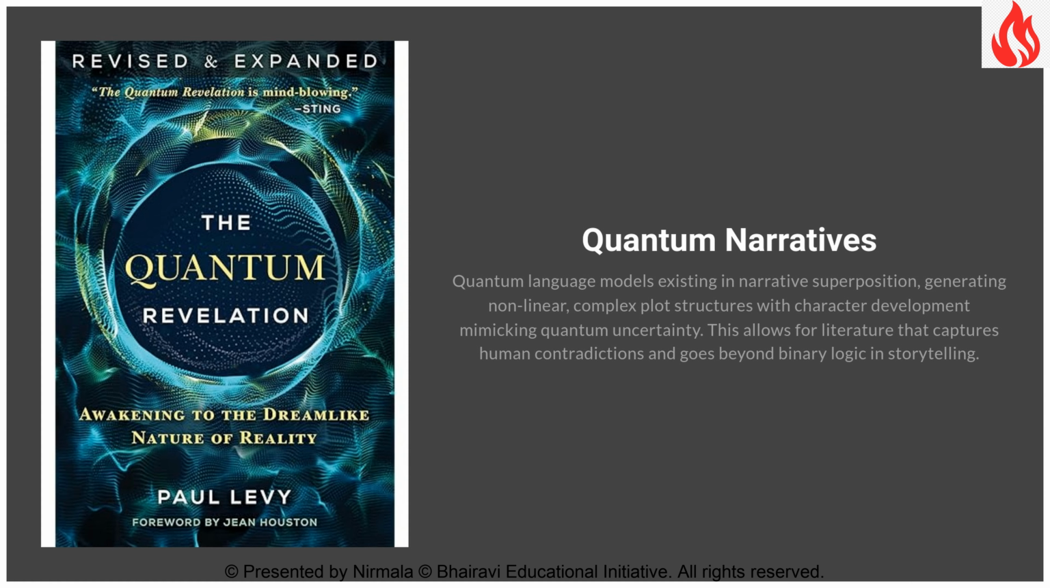Perhaps most baffling is the application of quantum computing to creative writing. Researchers are developing quantum language models that can exist in superpositions of narrative possibilities, potentially generating stories with plot structures and character developments that classical algorithms could never conceive. These quantum storytellers might someday produce literature that captures the contradictory nature of human experience in ways that feel profoundly authentic, because they emerge from systems that, like human consciousness, aren't bound by binary logic.